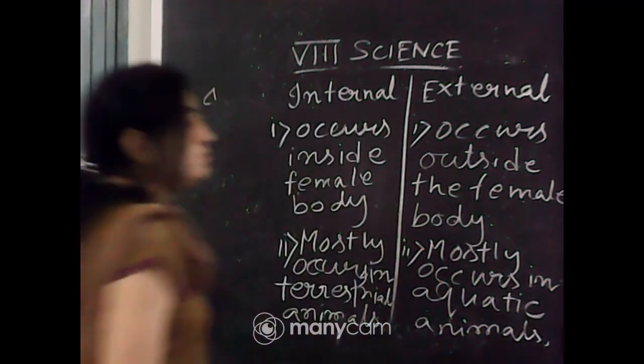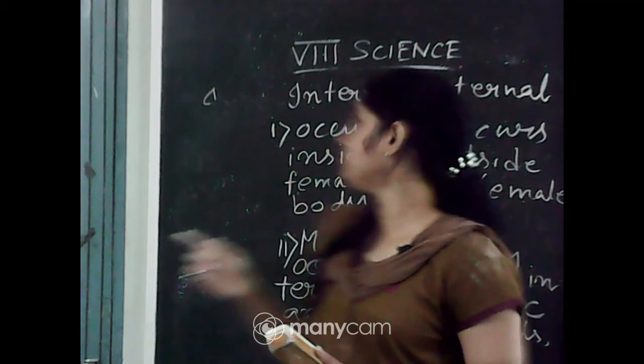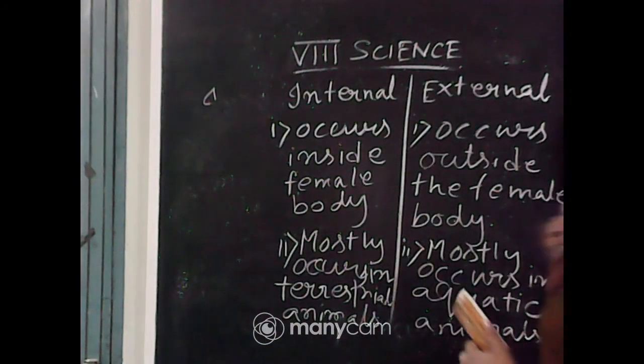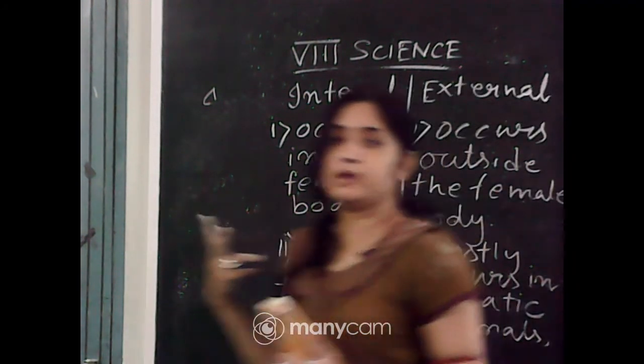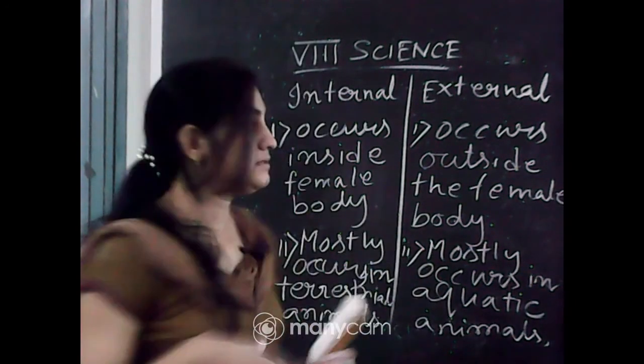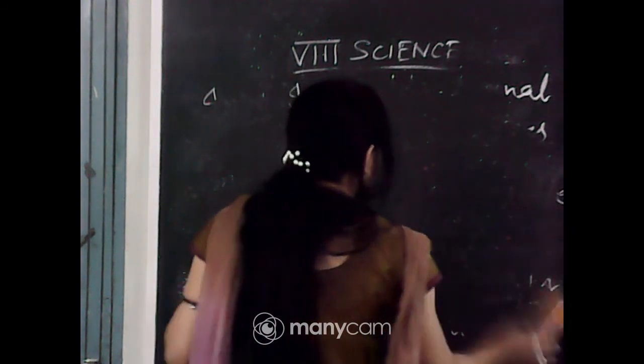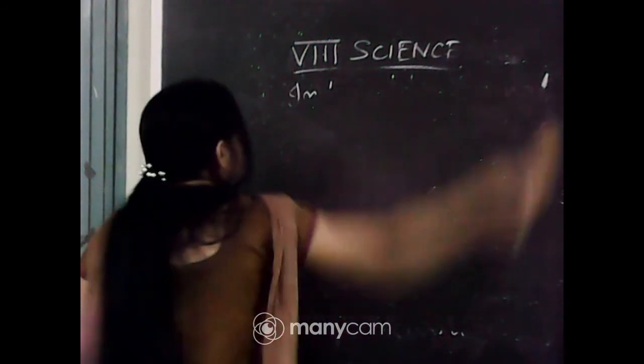So the first occurs inside the female body, the second occurs outside the female body. The first occurs in terrestrial animals, and the second occurs in aquatic animals.